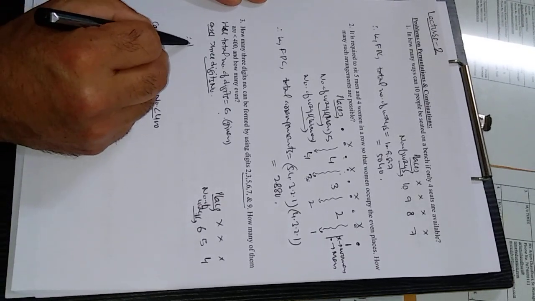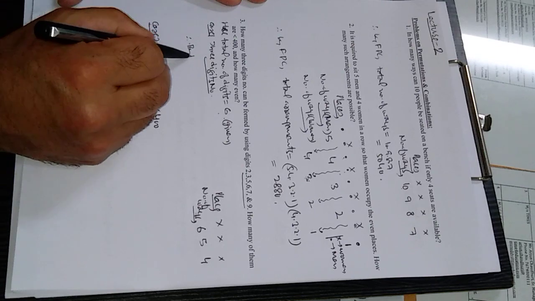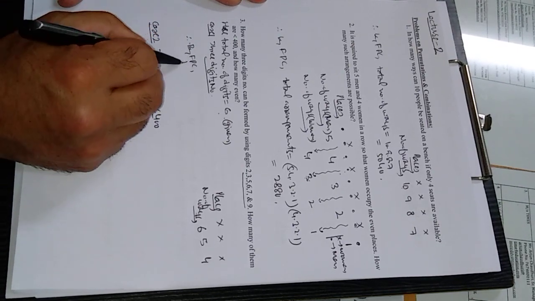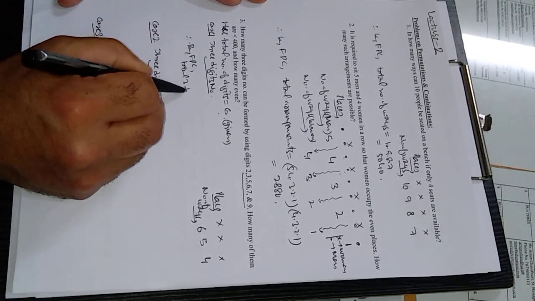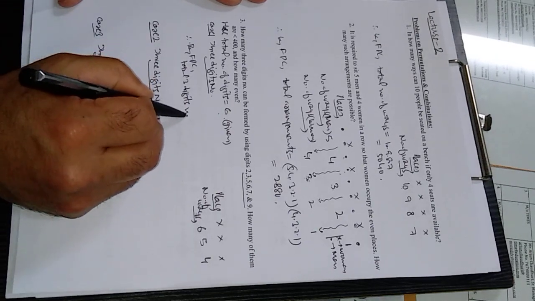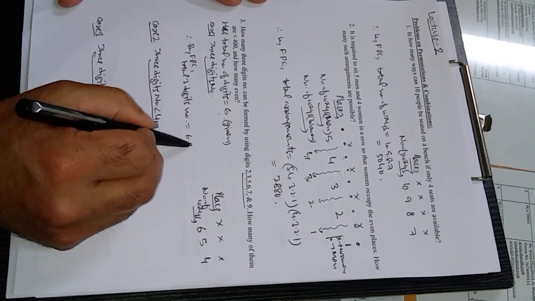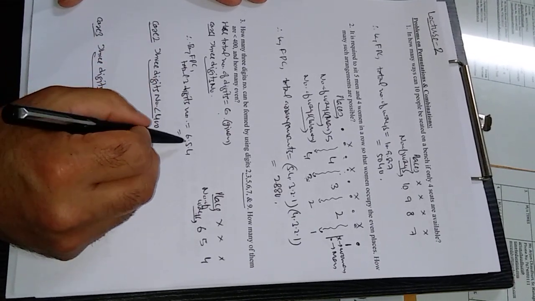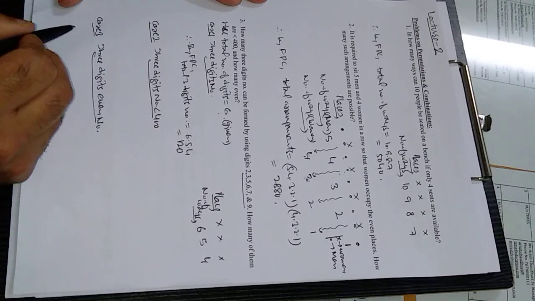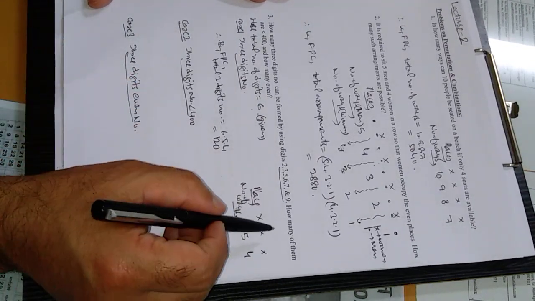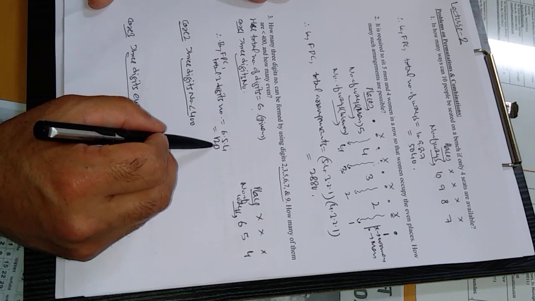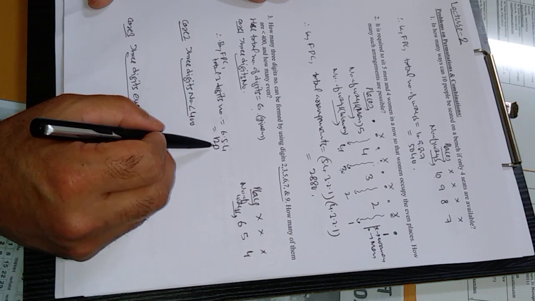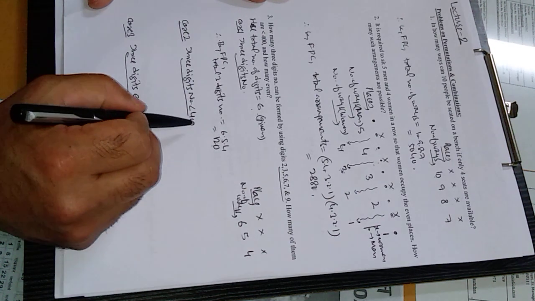Therefore, by the fundamental principle of counting, total 3-digit numbers will be equal to multiplying all of these, and this will come out to be 120. So total 120 three-digit numbers are there. Out of these 120 we have to check how many are less than 400.